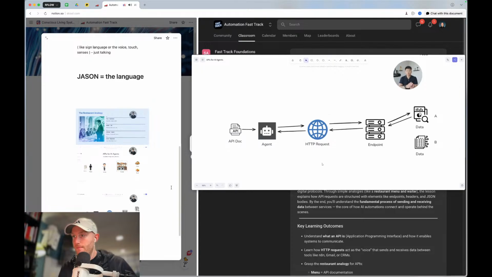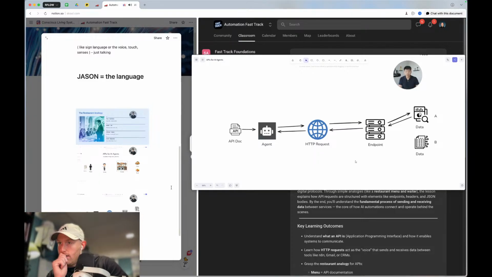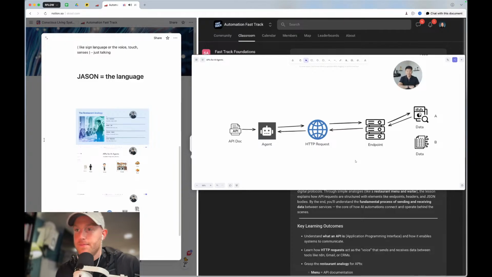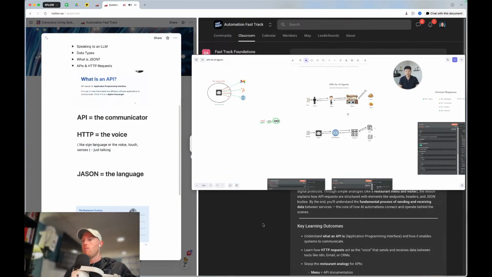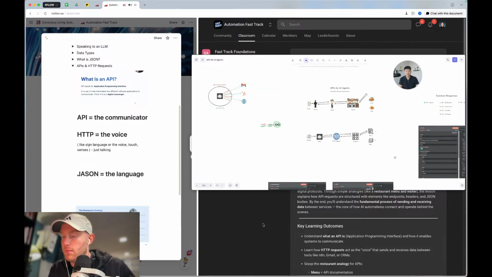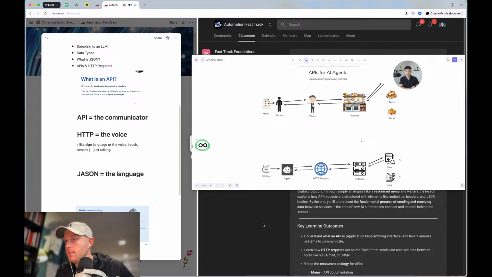So it's reading and understanding what is available, giving it to an HTTP request to give it to the server, and then the server gives it back to the HTTP request, which gives it back to us. That's it. So high level, I hope that visualization worked. After this, I'm going to plug a video where I dive into this process, and I start to show you how this works in n8n at a very high level, and connecting to one in n8n, which is really simple. You read the documentation and then you put it in, and you have your API keys and stuff.